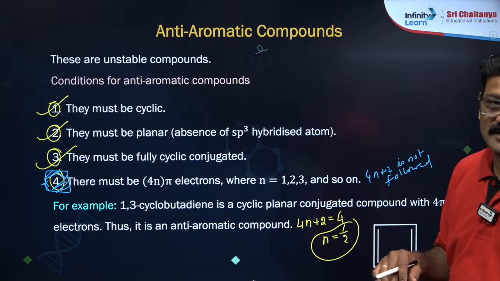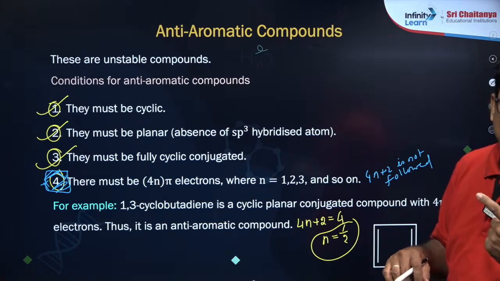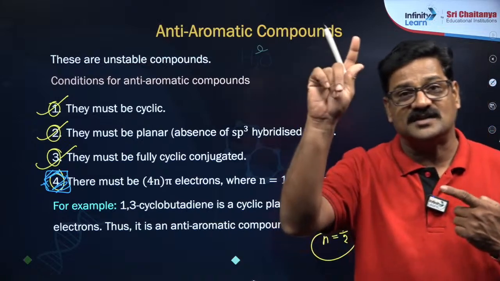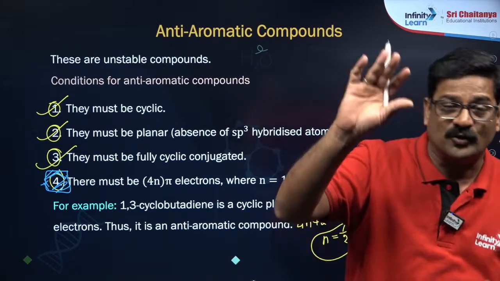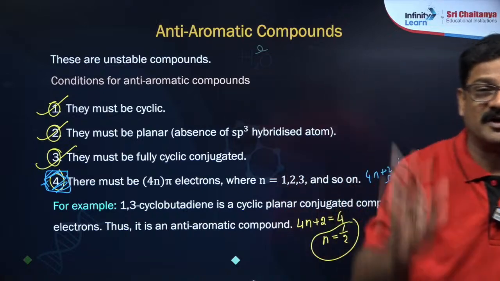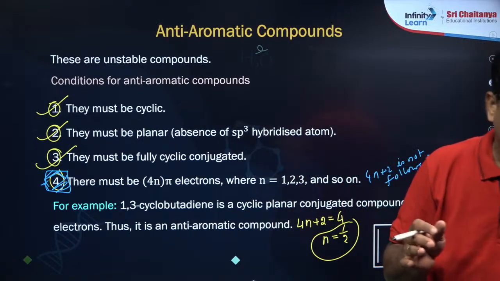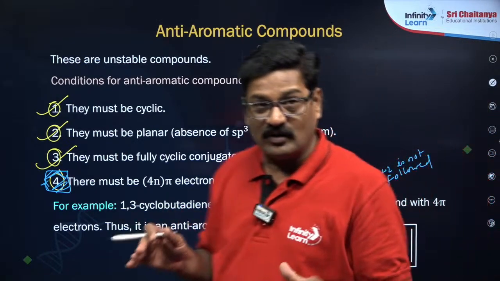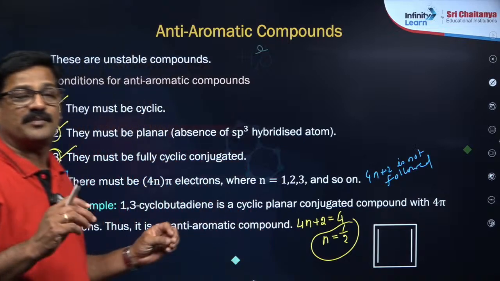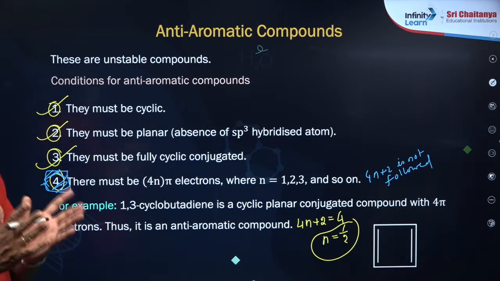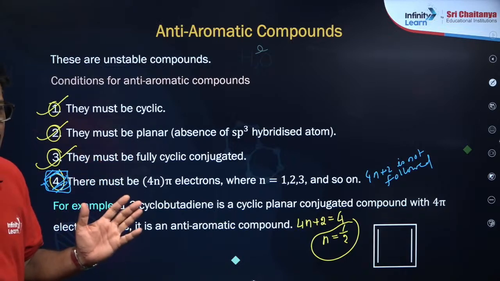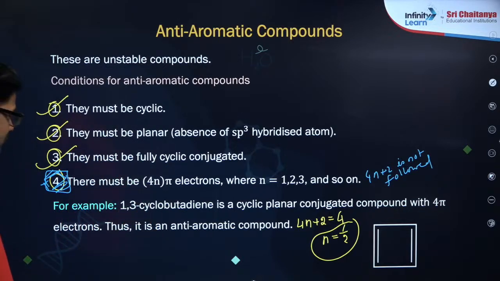Anti-aromatic is very dangerous. It is highly unstable. Aromatic is highly stable, anti-aromatic is highly unstable. Completely opposite because of the 4th point. We can say 4n plus 2 is not followed, or it can have only 4n pi electrons. Yes, very good. Any doubt, my dear children? Any doubt? Fine.